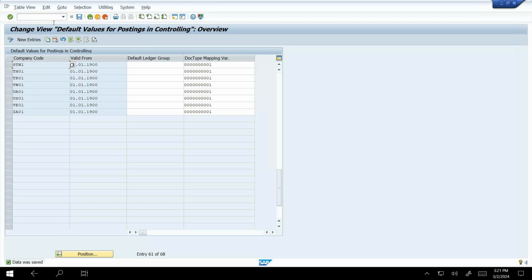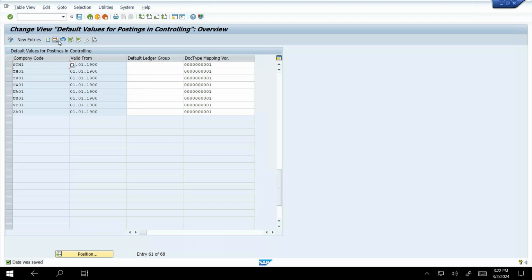So we already know we need to create three ledgers: first the leading ledger, second the non-leading ledger, third the extension ledger in finance. What is the purpose of the leading ledger? The leading ledger means that for each company code, we have to add the accounting principle that the company code follows to the leading ledger.